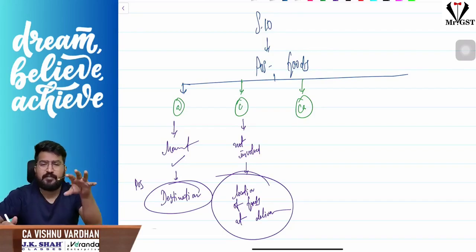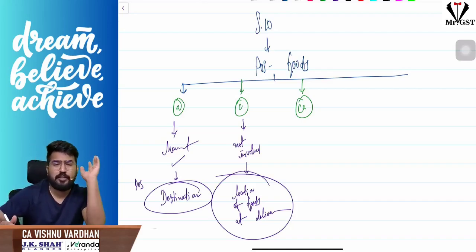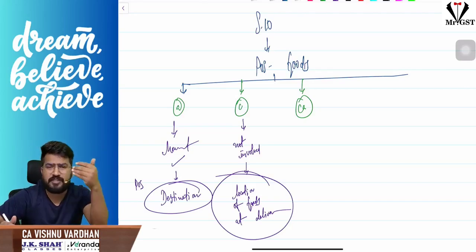Okay, so for example, sir, I am selling raw material to you. I am in Tirupati, you are in Chennai. I am sending 10,000 kg raw material to you from Tirupati to Chennai. Movement of goods is involved from Tirupati to Chennai. So what is the place of supply? Chennai will be the place of supply because that is the destination.